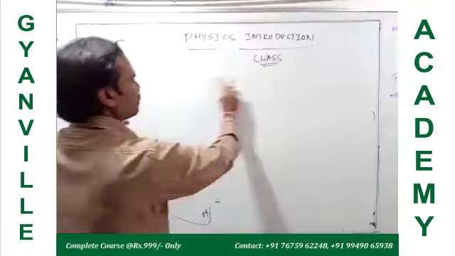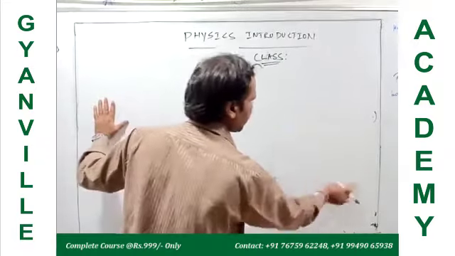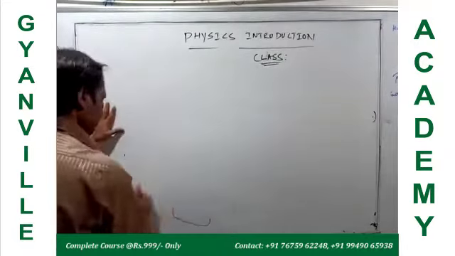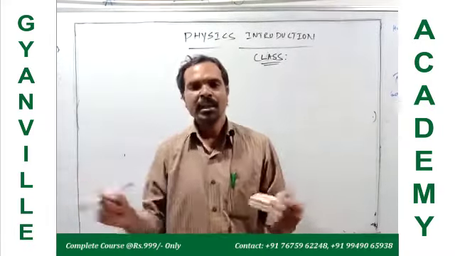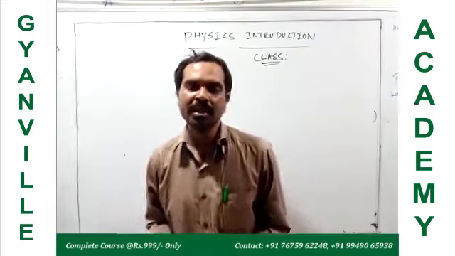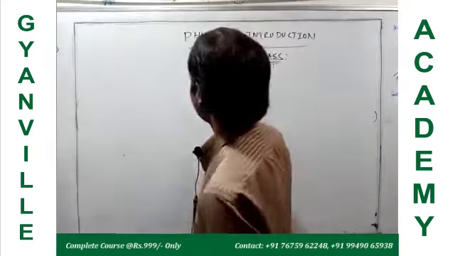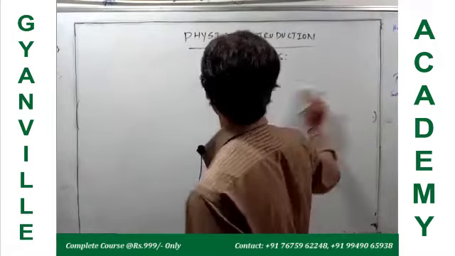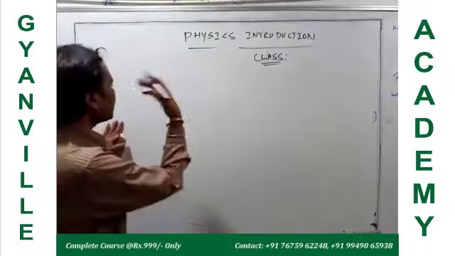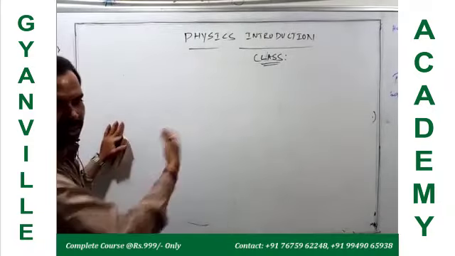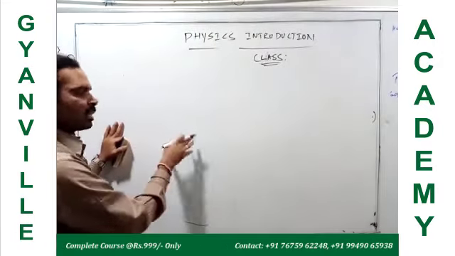Next, we have the different types of states of motion. This is translatory motion: when the body moves in a straight line, in one dimension or two dimensions, that is translatory motion. Similarly, you have other motions, such as oscillatory motion. We will discuss the different types of motion in detail when we come to that concept.